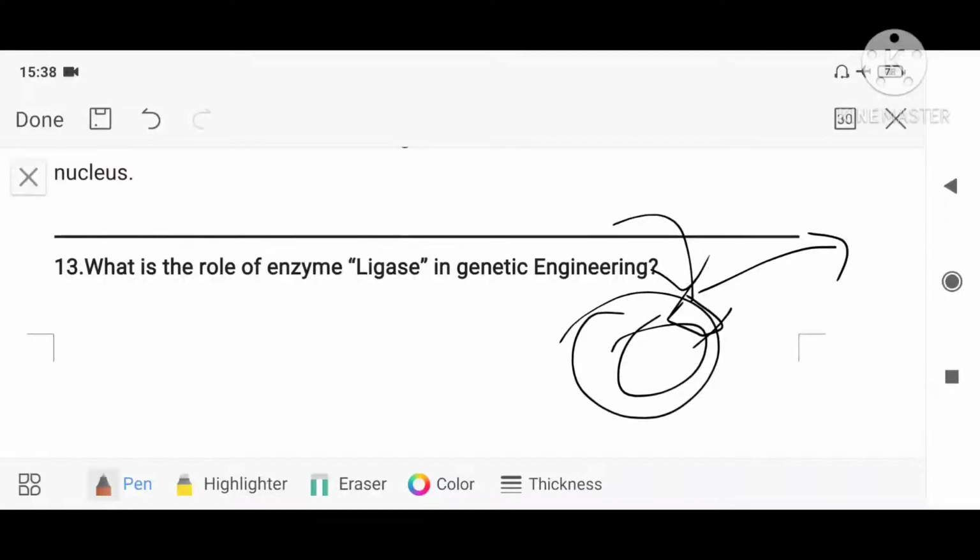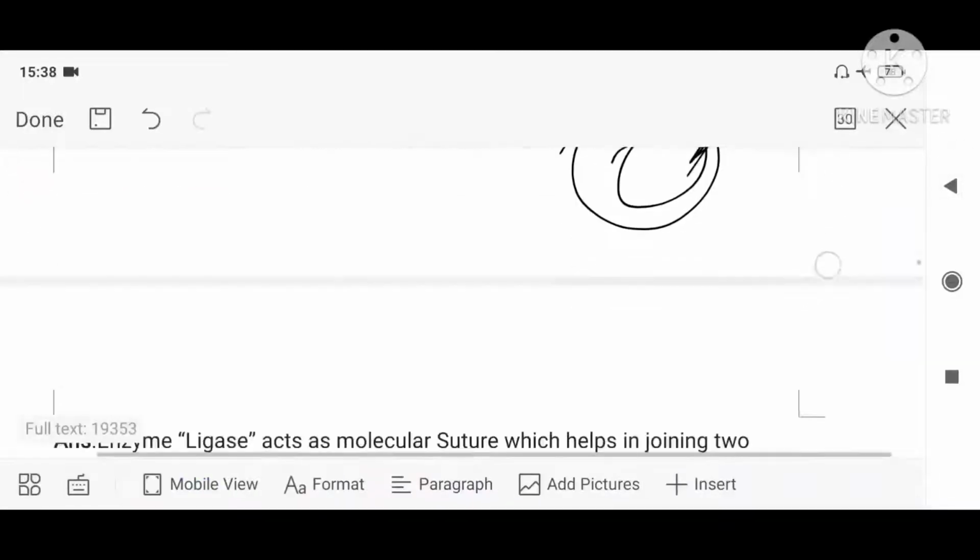After introducing, just like that, will they remain attached? No, I have to add this DNA ligase. So this ligase will join those bonds, isn't it? The phosphodiester bond is getting joined, because of which you can find they are getting attached to that vector, the plasmid, right? So that is the role of this ligase.